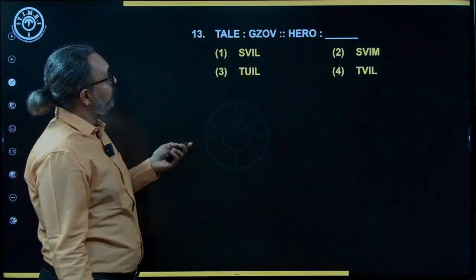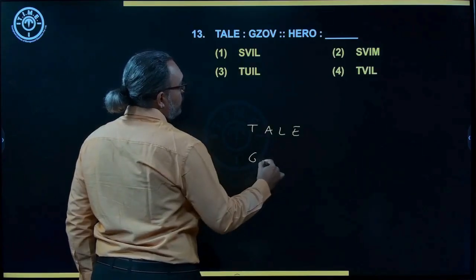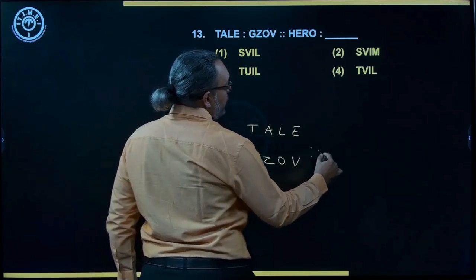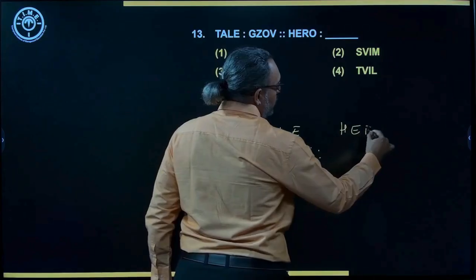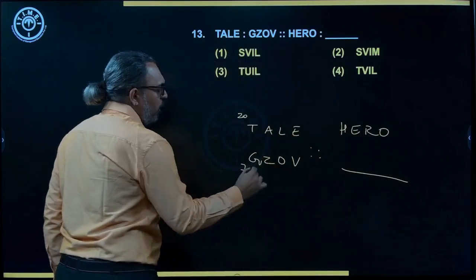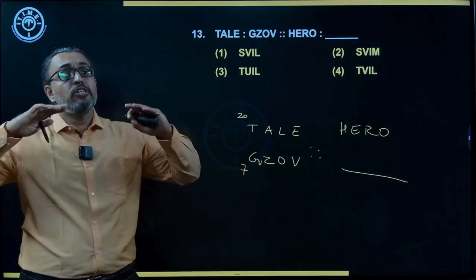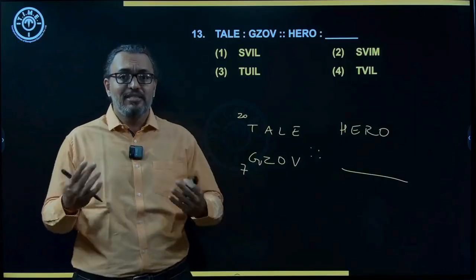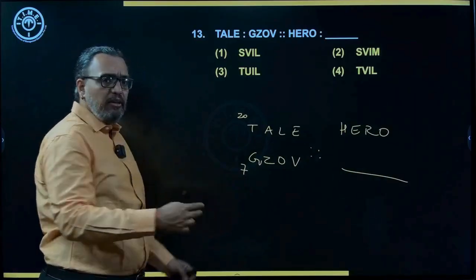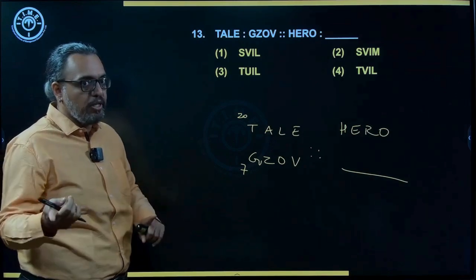Right. Then next one. Yes. So you have TALE and GZOV. Similarly, HERO blank. So again here we have 20 and 7. See, always when you have two numbers to be checked, first always look for opposite and corresponding pairs. It is easy to check. So 20 and 7, 20 plus 7 is 27, 20 minus 7 is 13. So it could be opposite or corresponding.